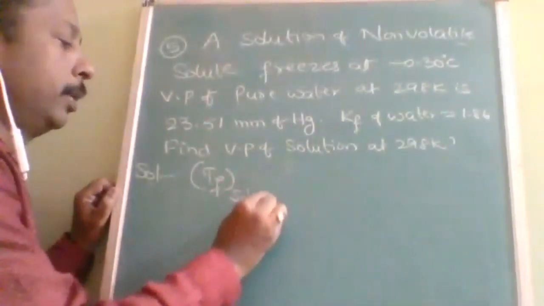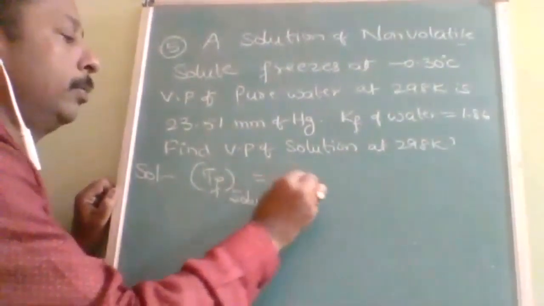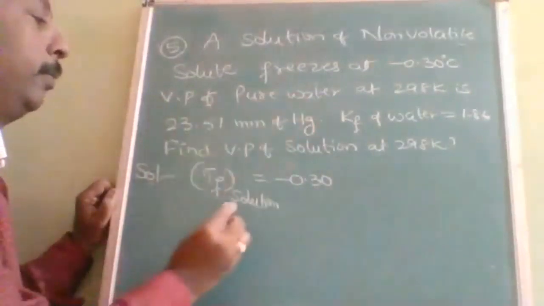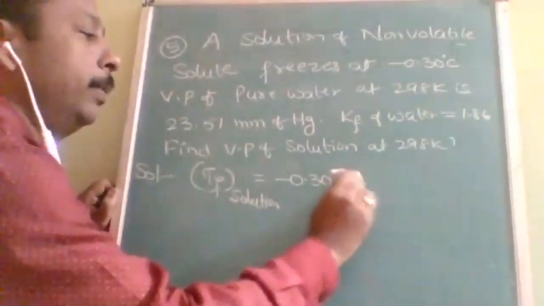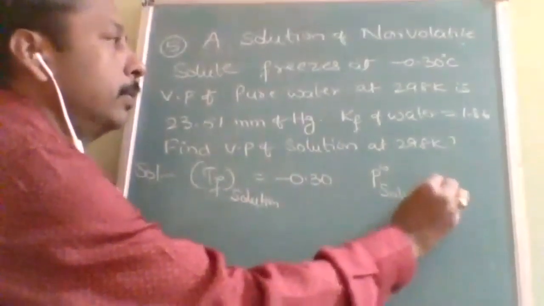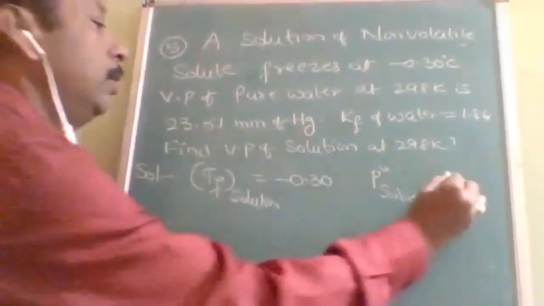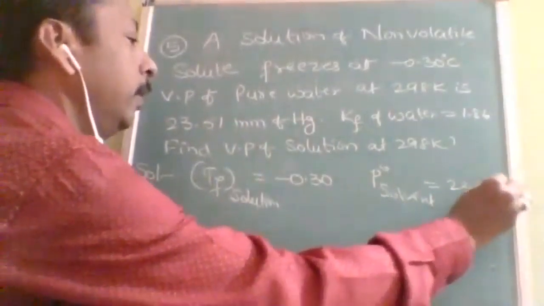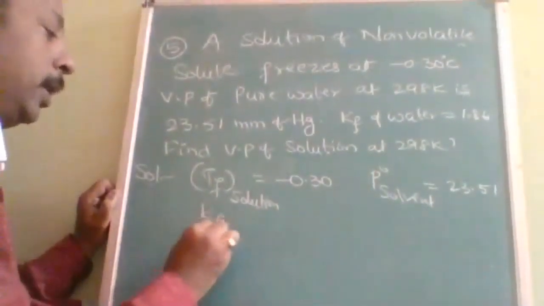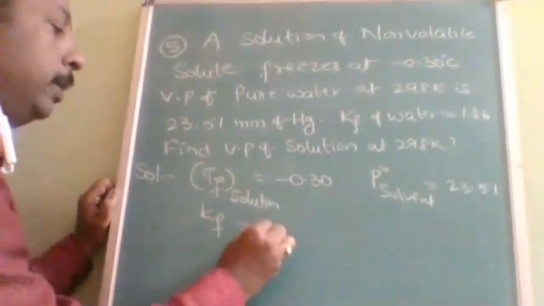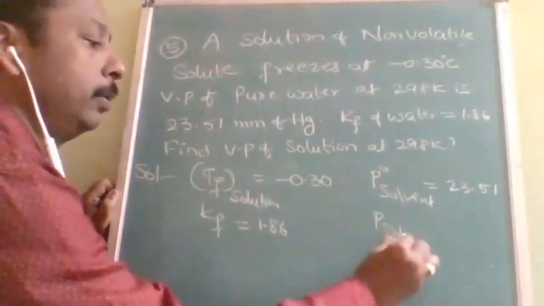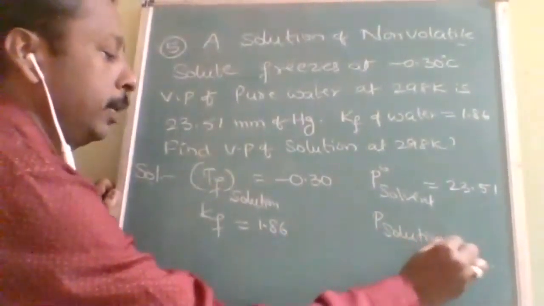T_f of solution is equal to minus 0.30, and the vapor pressure of pure water, see how many twists, P naught solvent is equal to 23.51. And Kf of water. I am segregating so that it should be easy for you. Find the vapor pressure of solution, P solution is equal to question mark.